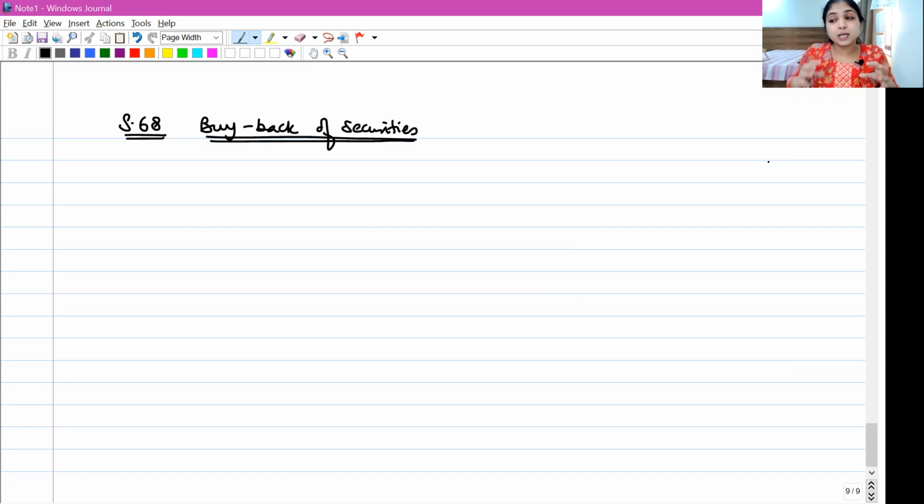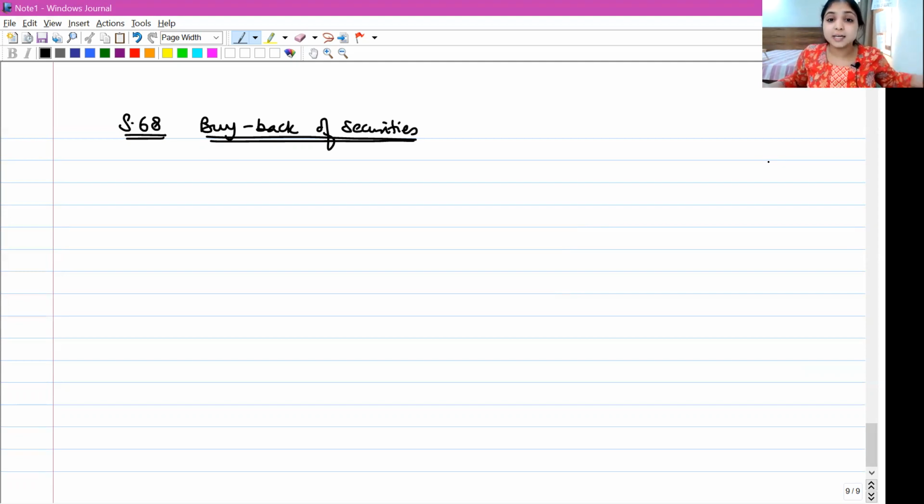Now, when the company buys back securities, the company's capital reduces. You agree with me? The company is taking the securities back from you. Obviously, the company's capital will reduce, because after the company takes the shares from you, the company is going to cancel the shares.